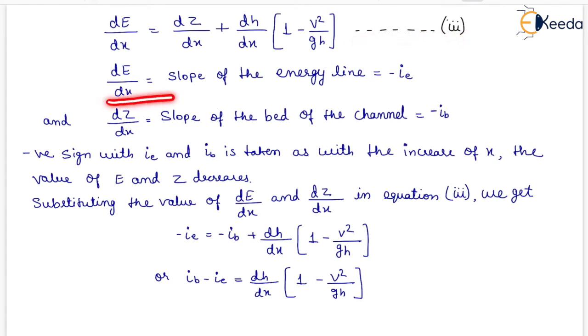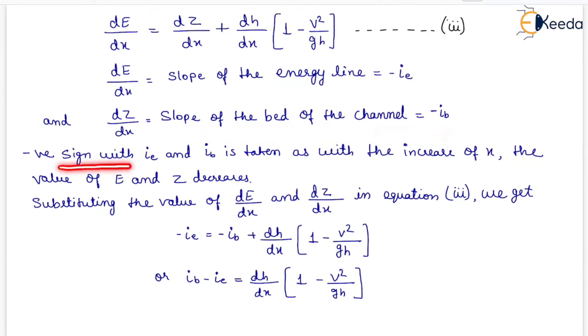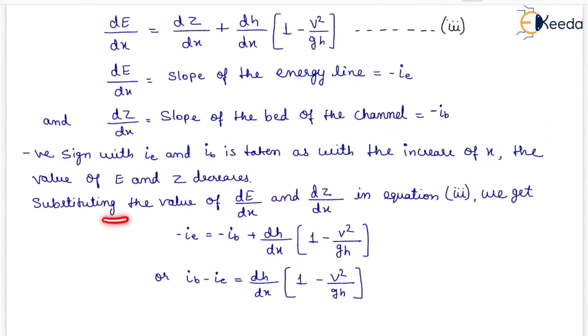Now dE upon dx equals the slope of the energy line, which equals minus IE, and dz upon dx equals the slope of the bed of the channel, which equals minus IB. The negative sign with IE and IB is taken as with the increase of x the values of E and Z decrease. Now substituting the values of dE upon dx and dz upon dx in the third equation, we get minus IE equals minus IB plus dH upon dx into 1 minus V squared upon gH, or IB minus IE equals dH upon dx into 1 minus V squared upon gH.